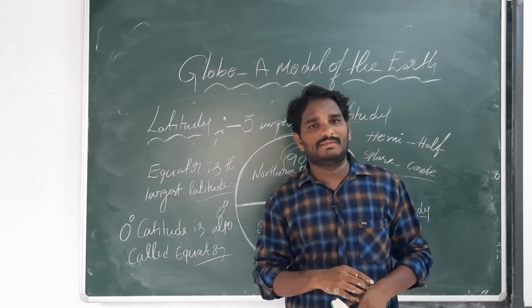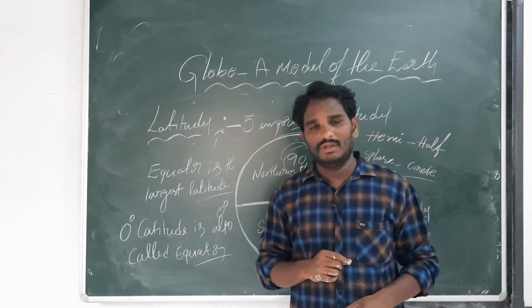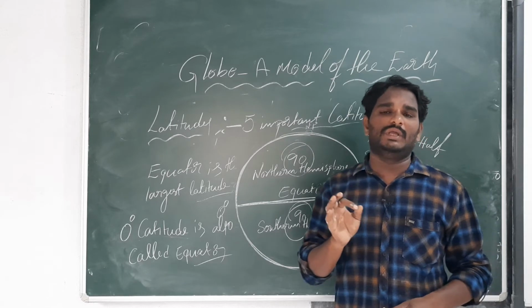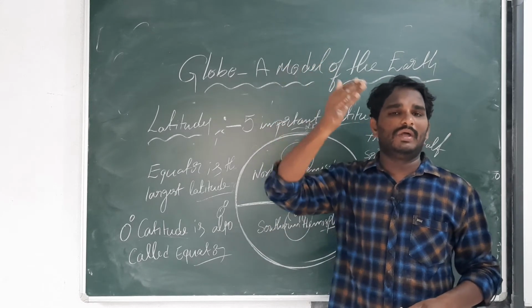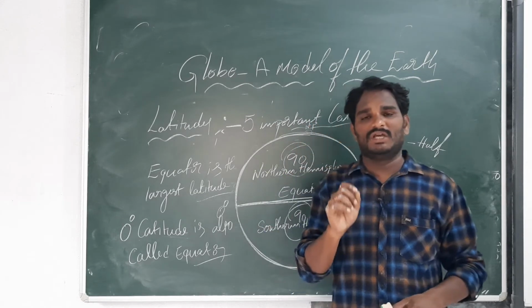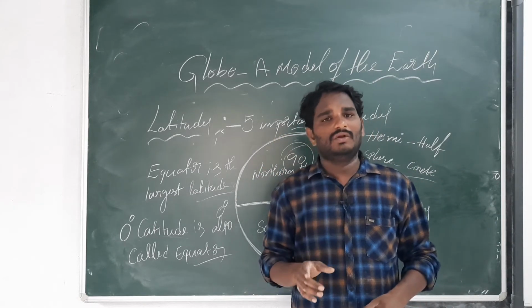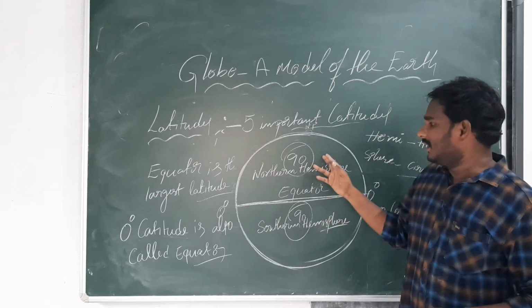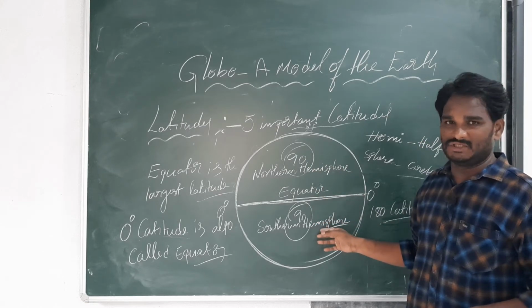And what is the importance of the equator? The equator is also called the 0 degree latitude. The equator divides the earth into 2 equal parts. The upper half is called the northern hemisphere, the lower half is called the southern hemisphere. Hemi means half, sphere means circle, so hemisphere means half circle. There are 90 latitudes in the northern hemisphere and 90 latitudes in the southern hemisphere.